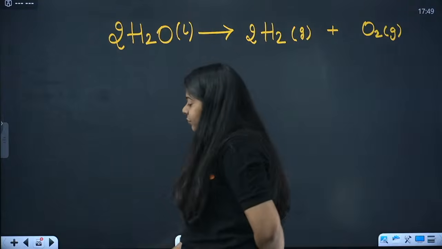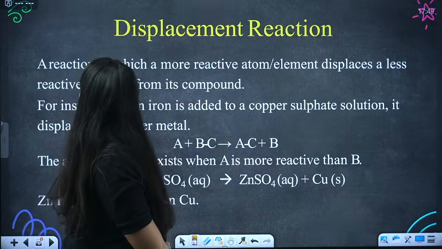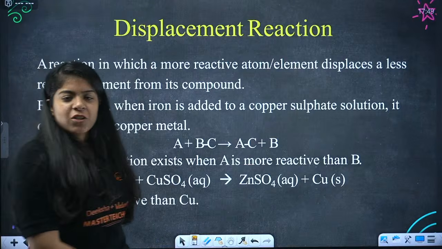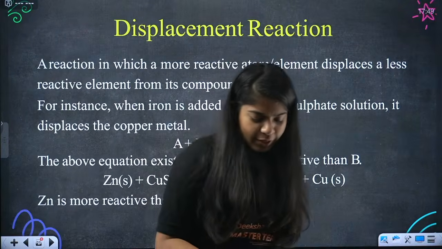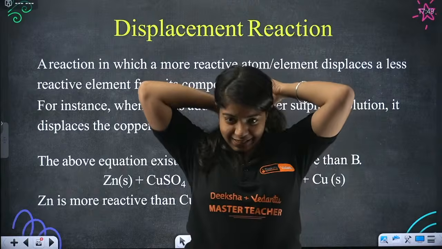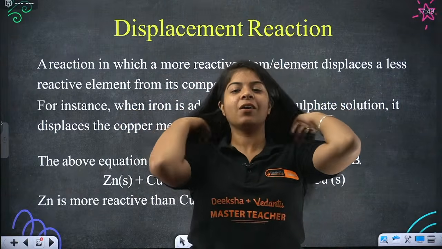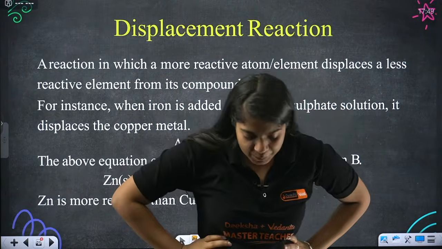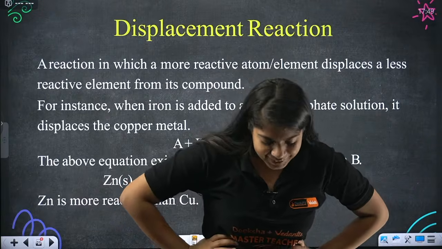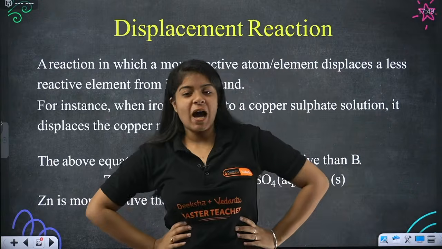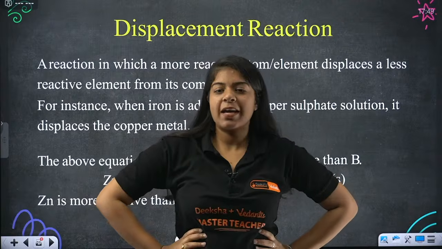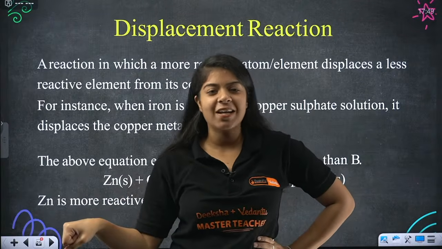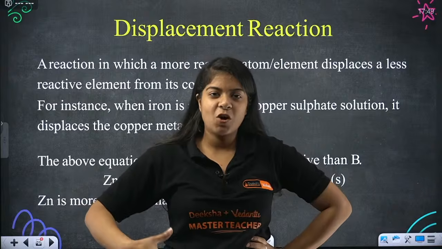Now let's move on to the displacement reaction. This reaction is really good. I like to explain this in a very fun way, but it hurts a little bit. Let's say you are friends with someone. I have a best friend, and you boys have your gang.